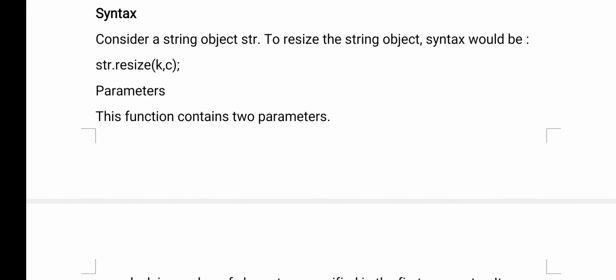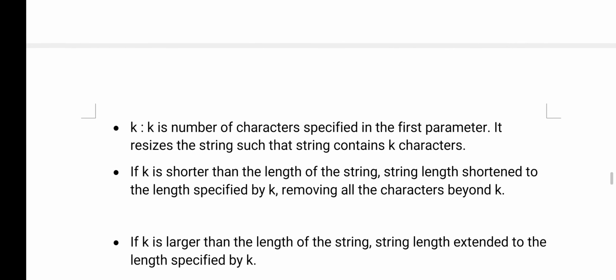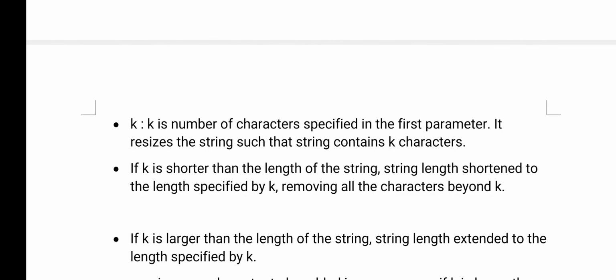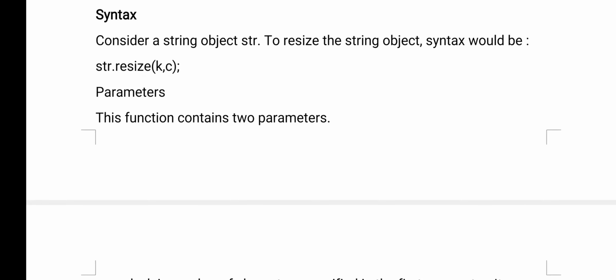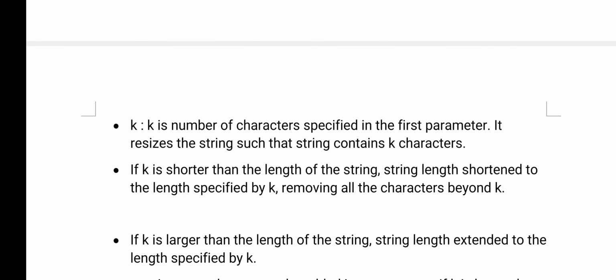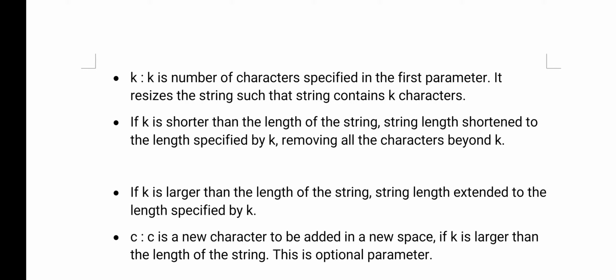And what are these two parameters? You can see k is the number of characters specified in the first parameter. It resizes the string such that the string contains k characters. In the previous example, the length of the string was 21 characters. Now I am resizing that. I am giving a size of 25 characters. So your k value will be in str.resize; the k value will be 25 characters, which is nothing but the new length of the string.